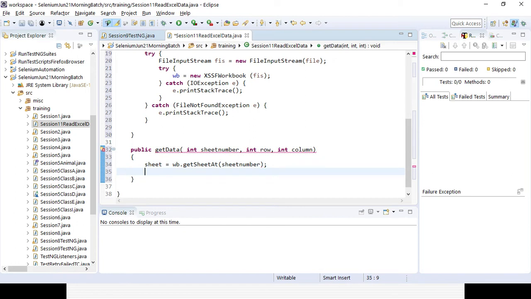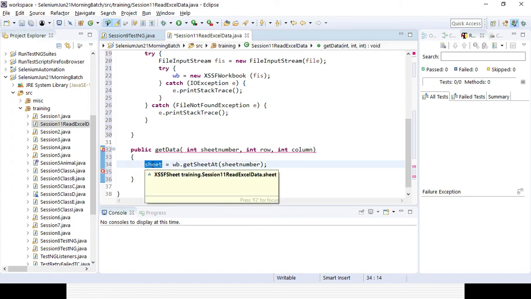Then I can read the data. So what data? Let's go to the data. How can I go to the data? First I need to go to the sheet, because in the previous step I already went to the workbook. Here I am trying to go to the sheet. From which sheet do I want to read the data?